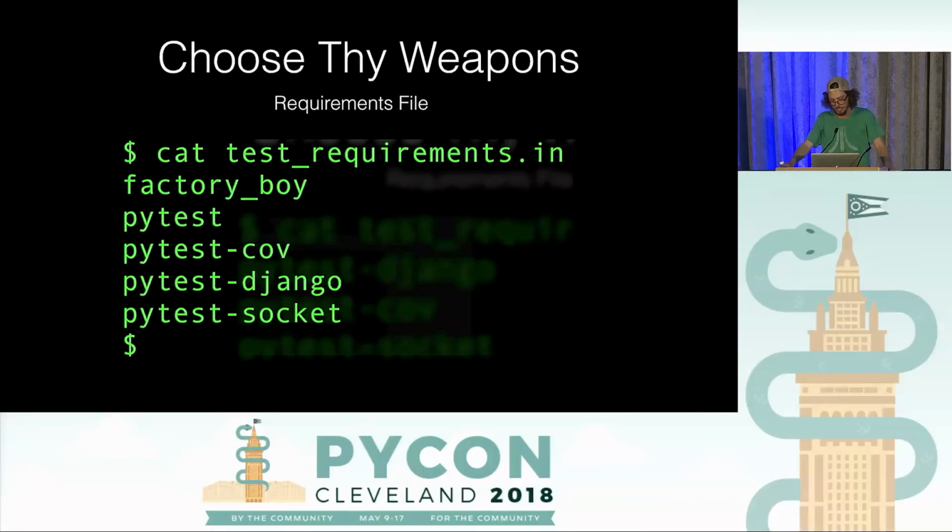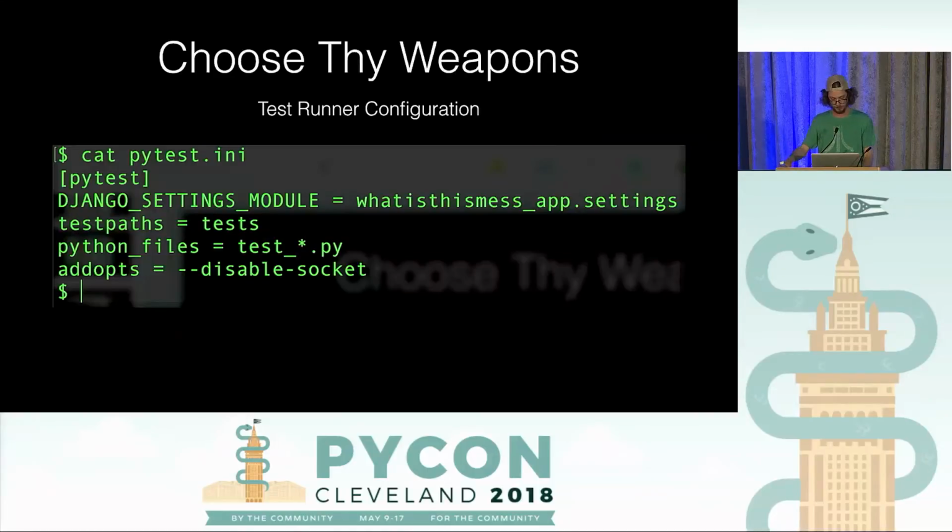Cool. So in practicality, that looks like this. A test requirements file. You'll notice it's a .in, and they're unpinned. You can use whatever black magic you normally use to create your .txt with pinned versions, pip-tools, or whatever. That's what I use, but you can use whatever you want. Or you can just leave them unpinned and live on the edge.